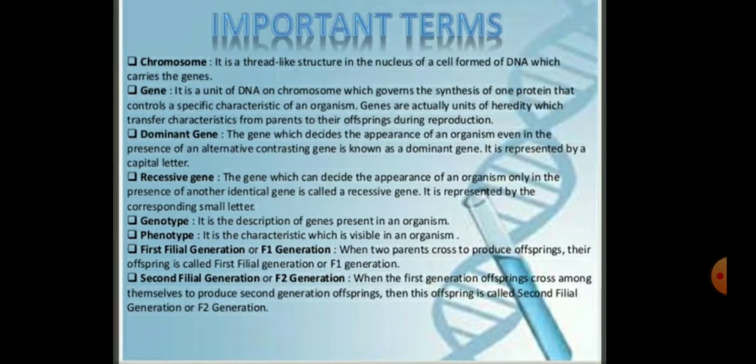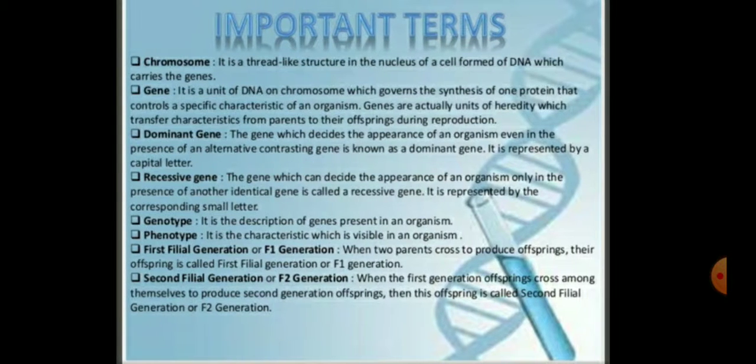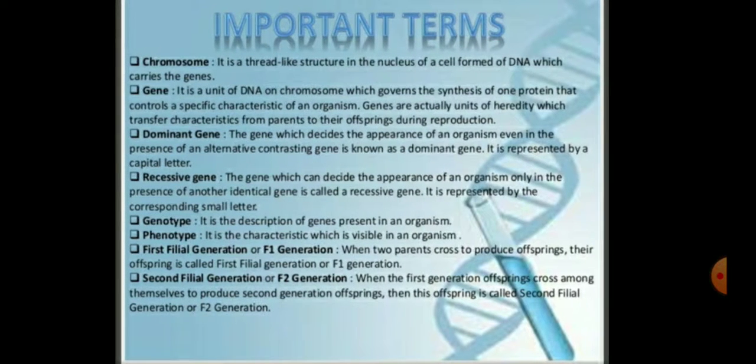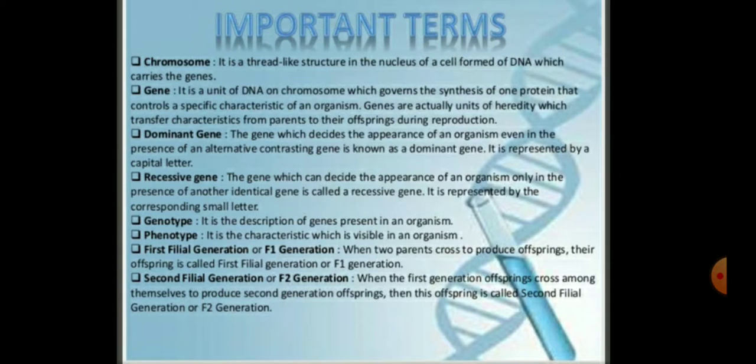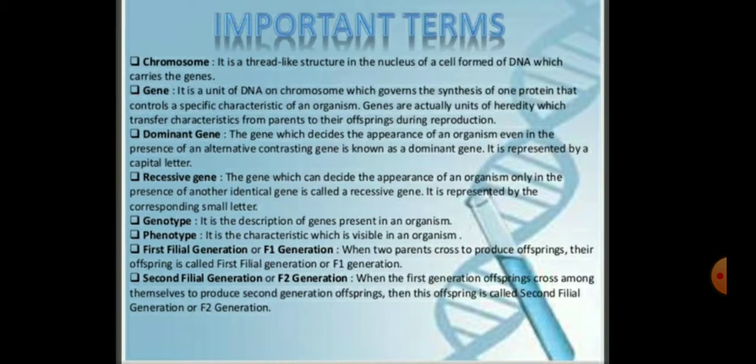And the next term is the first filial generation, which is called the F1 generation. When two parents cross to produce offspring, their offspring are called the first filial generation or F1 generation. And the next term is the second filial generation or F2 generation. When the first generation offspring cross among themselves to produce second generation offspring, these offspring are called the F2 generation or the second filial generation.